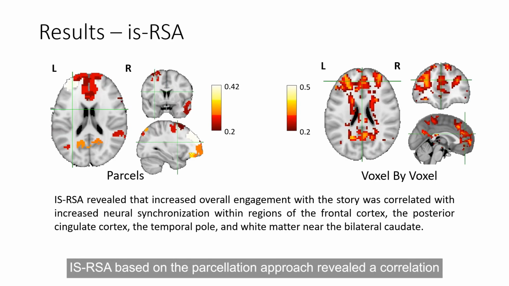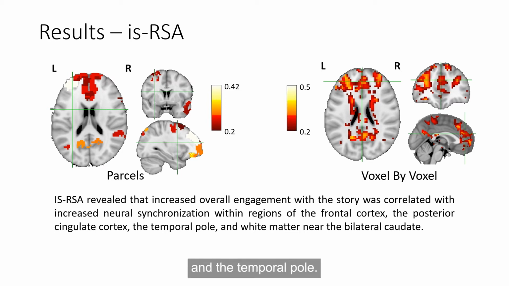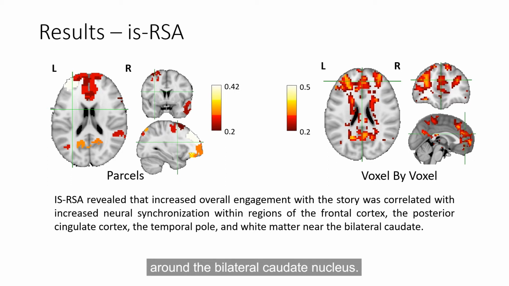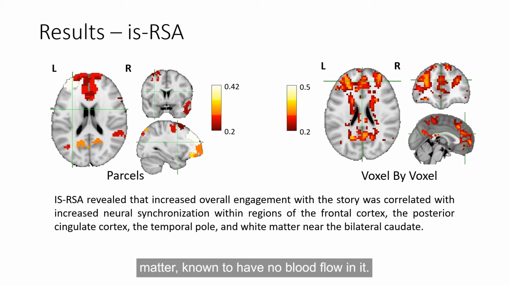ISRSA, based on the parcellation approach, revealed a correlation between increased engagement with the story and increased neural synchronization within the following: regions of the frontal cortex, the posterior cingulate cortex, and the temporal pole. The voxel-by-voxel approach adds to this list the areas around the bilateral caudate nucleus. This is not a typical finding because this area is in the white matter, known to have no blood flow in it.